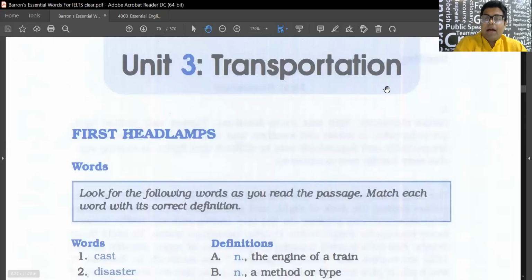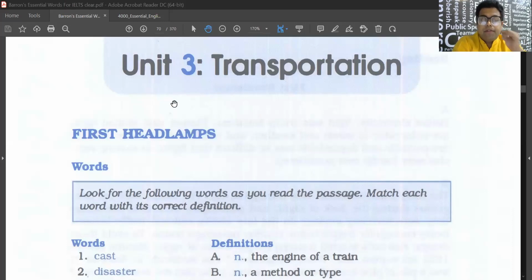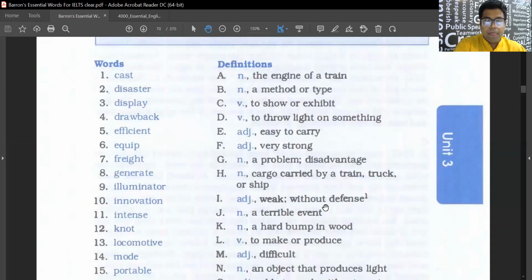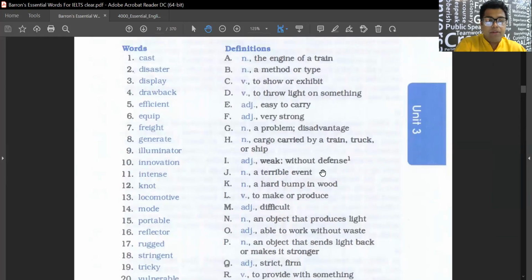All right, good morning. Let's start with our word power session. Here we have transportation, and the topic is first headlamps. So, what are headlamps exactly? We're going to learn that. Before we start, let's look at the words for the day. We have 20 words for the day, you can see.